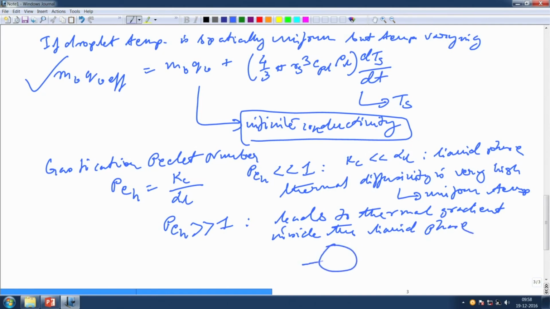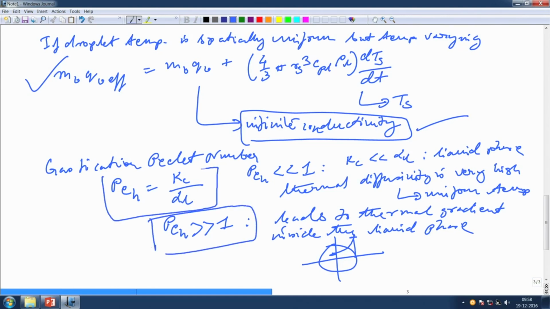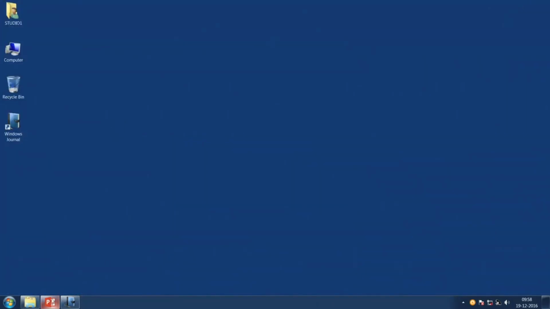Okay. So, in other words, if this is the droplet, the temperature will go like this, right. This is highest at the surface and lowest at the core, got it. So, this comes from the Peclet number argument that we have put forward over here. So, infinite conductivity is the fastest, diffusion limit is the slowest, right. So, both depend on your gasification Peclet number, which is nothing but the ratio of the burning rate divided by the thermal diffusivity. So, keeping this in mind, let us now move to the presentation mode.